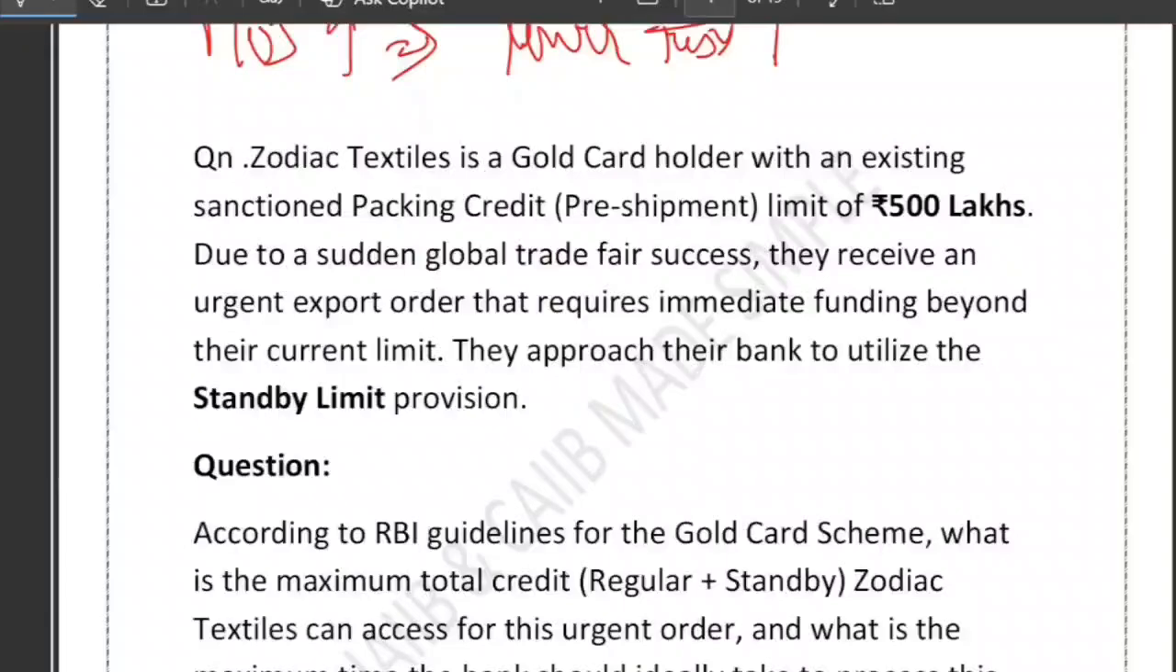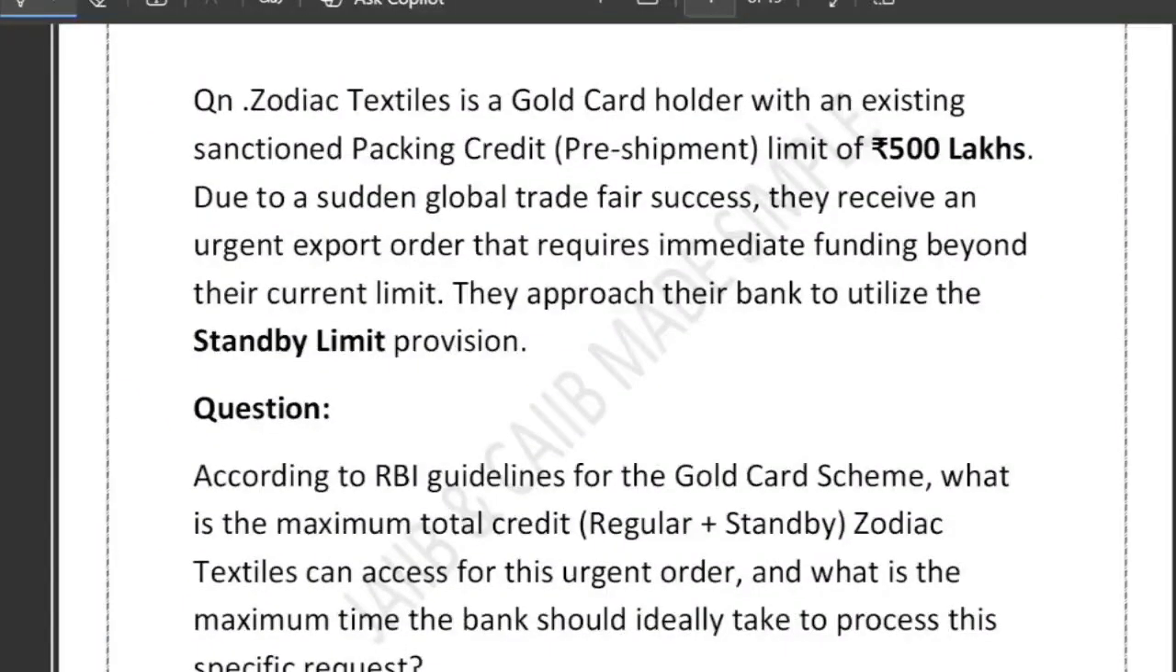Now next, let's have a look at the next question. So this is again a case study based question. This will help you understand the basic concept here. Let me explain what this question is all about. So they are saying that Jodak Textile is a gold card holder with an existing packing credit, that is pre-shipment limit. Last time, lot many questions were asked from pre-shipment. So have a look. Basically Jodak Textile is a gold card holder exporter and already has EPC.